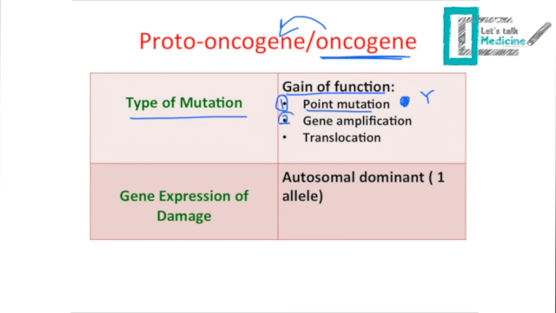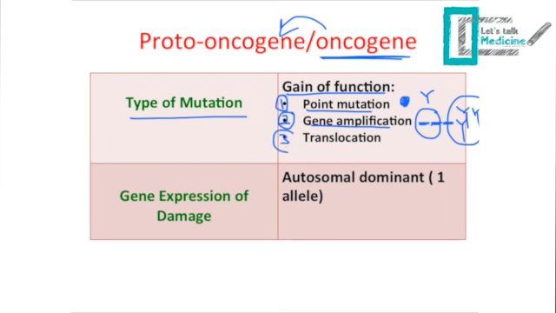And then also the type of mutation could be a gene amplification. So for example, you might have a growth factor receptor with only one gene that expresses the growth factor receptor in the cell. So when this gene becomes amplified to more than the normal number, we will have more than normal numbers of growth factor receptors. So we will have a more than normal number of divisions.